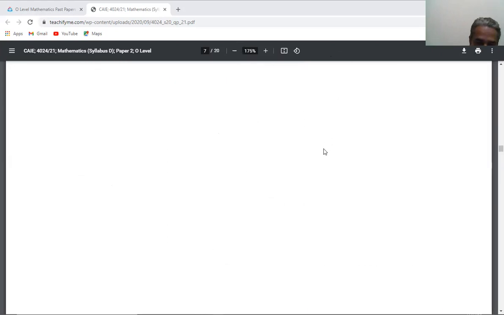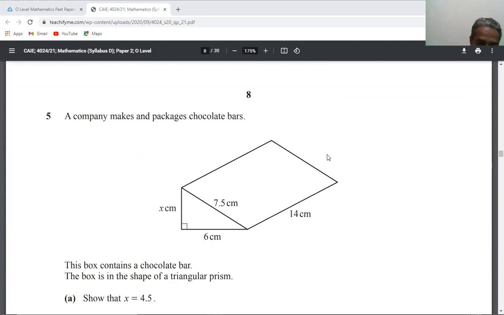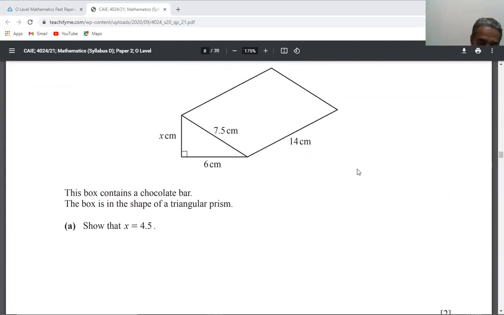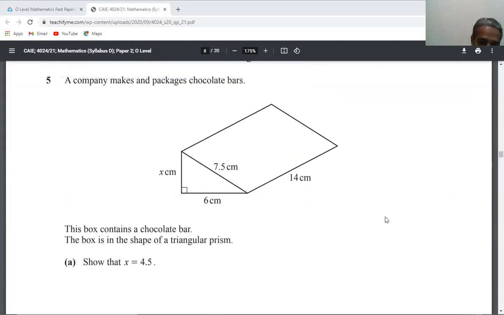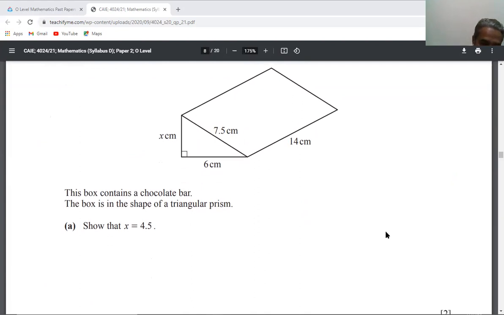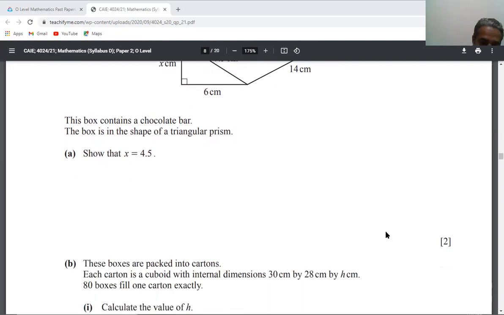Go for question 5, the last question of the day. So the A part is very simple. Apply the Pythagoras theorem here for the value of x: x square plus 6 square is equal to 7.5 square.